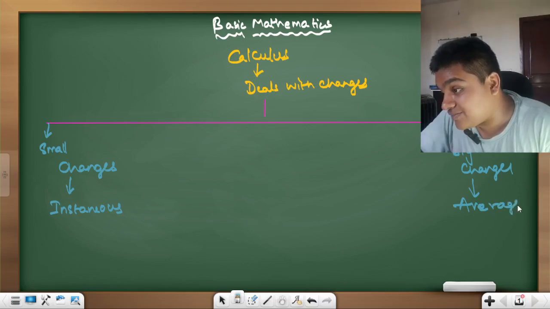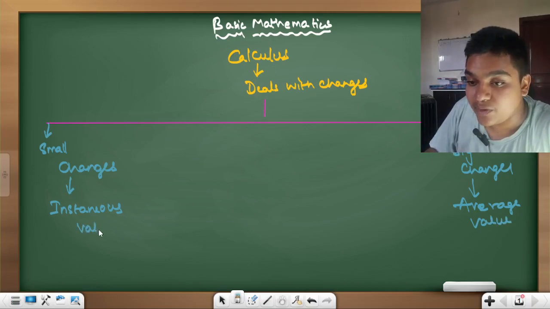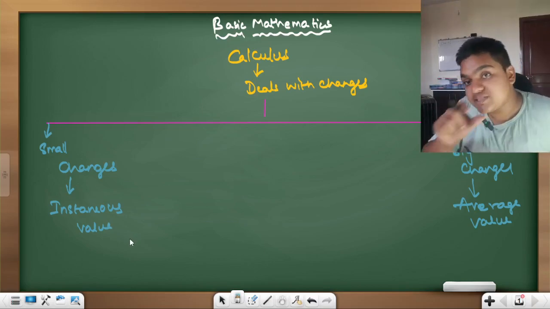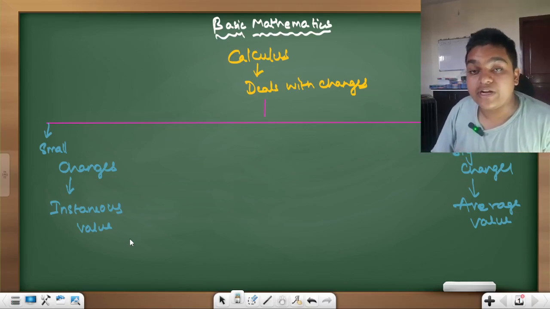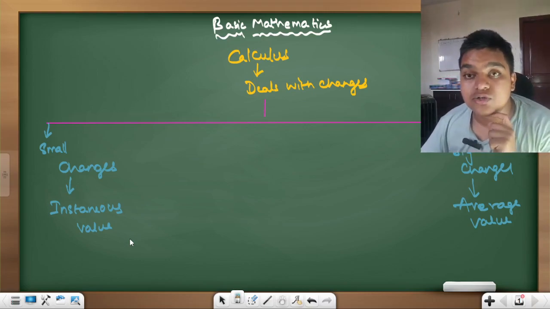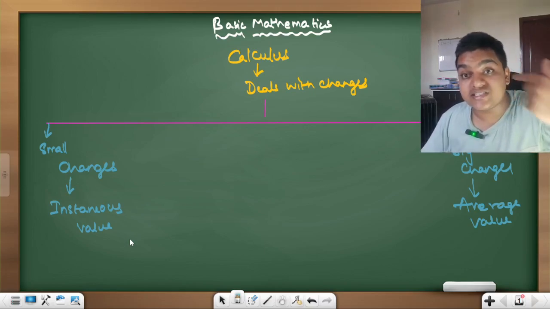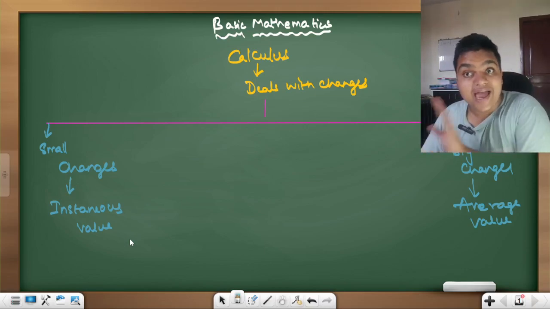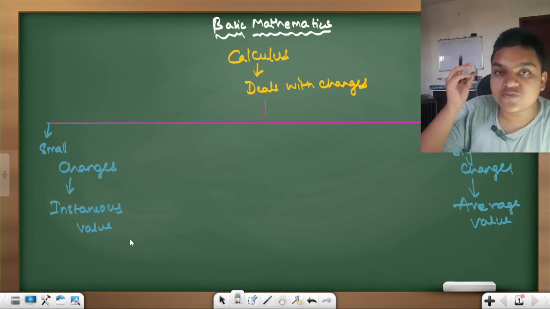What is the average speed of the car throughout its journey? What is the average time taken by the car to cover this particular distance with this particular speed? What is the average distance covered by the car? What is the average work done? What is the average power? What is the instantaneous power? What is the instantaneous energy? What is the average energy? So like this, big changes and small changes.